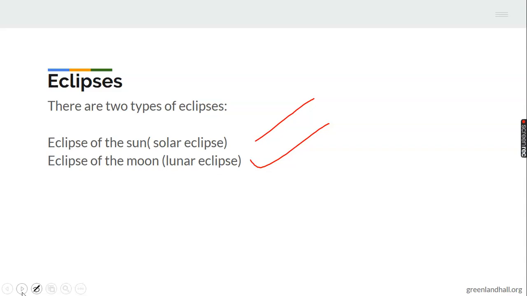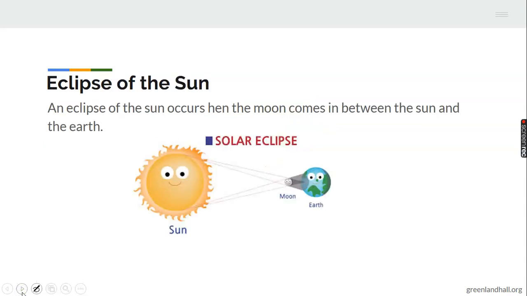Eclipse of the sun is solar eclipse. So those are the two eclipses that we have. Moving forward, eclipse of the sun. An eclipse of the sun occurs when the moon comes in between the sun and the earth.